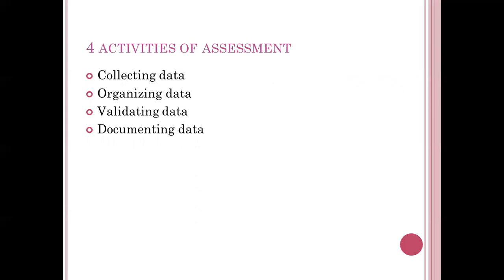It is collecting data. We have to collect the data. The patient will tell the data in a mixed way, so we have to organize it. That is the next activity. Organize the data. We have to validate it. We have to find out whether it is right or wrong. That is validating the data. And then we have to document the data.